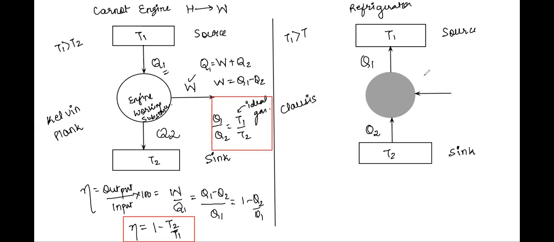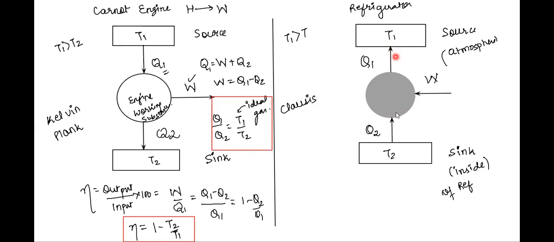So some work has to be done on the system. This is how refrigerators work. In the refrigerator, the source is actually the atmosphere, and the sink is the colder temperature zone, that is the inside of a refrigerator. What does a refrigerator do? From the inside, you have heat being extracted, right? Heat is being extracted from a refrigerator and it is being thrown out.